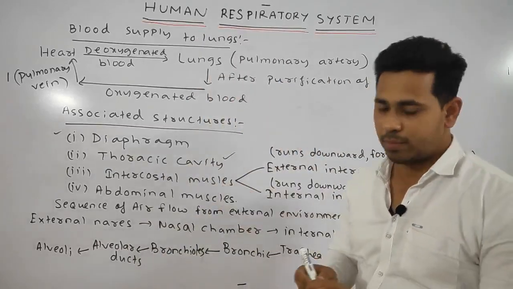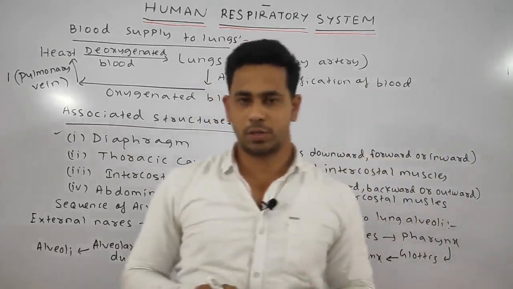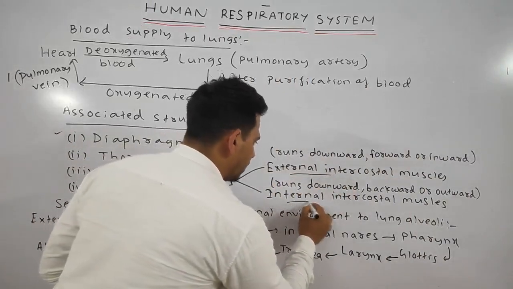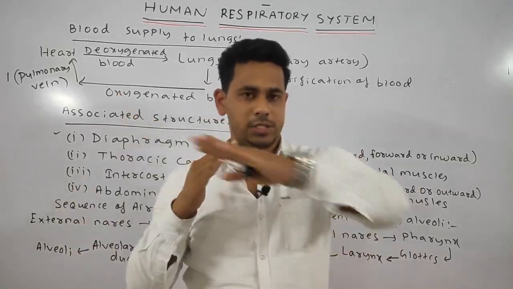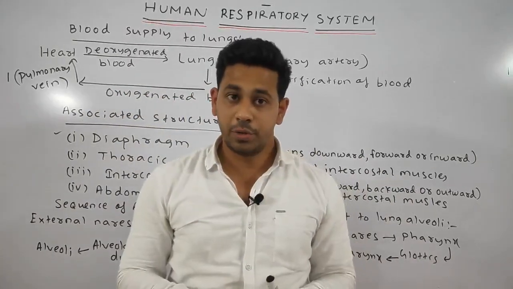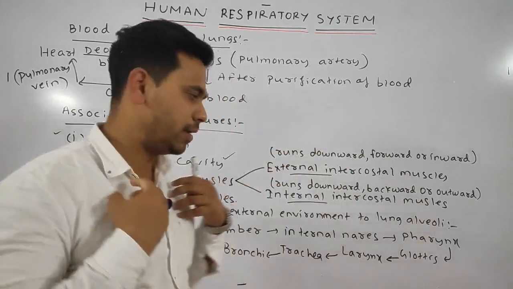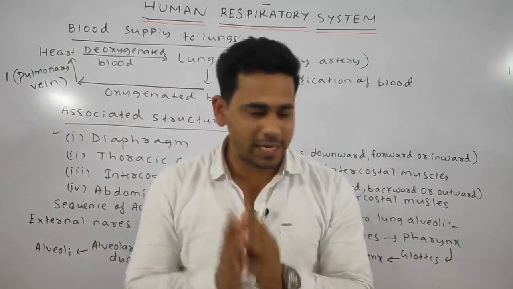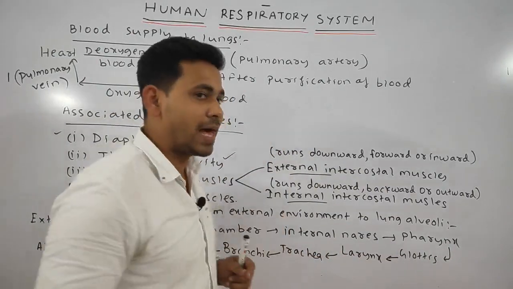Next, the intercostal muscles. What are the intercostal muscles? These are the muscles which play the major role during respiration. We will read in detail, don't worry. These are of two types, external intercostal muscle and internal intercostal muscle. These are the muscles which run obliquely. Obliquely means in this manner. The external intercostal muscles play a major role during inspiration, means while taking in the air, or breathing in, whereas the internal intercostal muscle plays the major role during expiration. That is why the external intercostal muscles are called the inspiratory muscles, whereas the internal intercostal muscles are called the expiratory muscles.